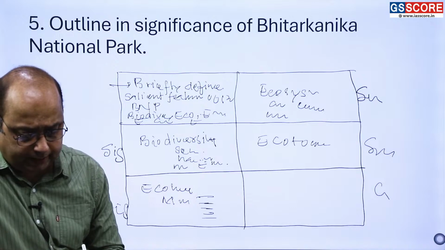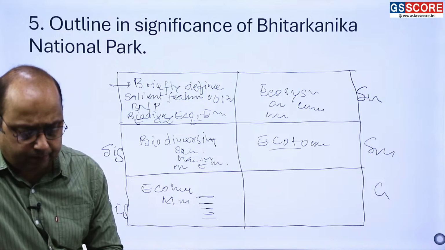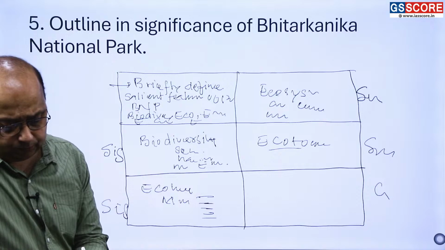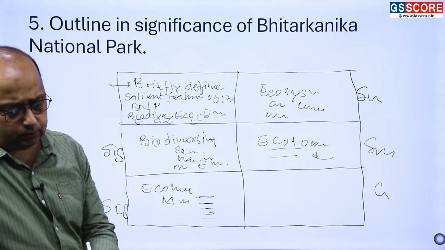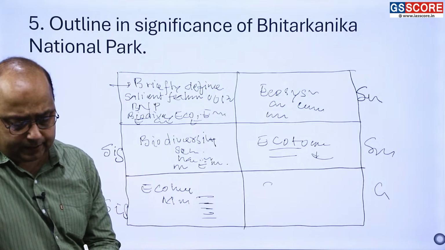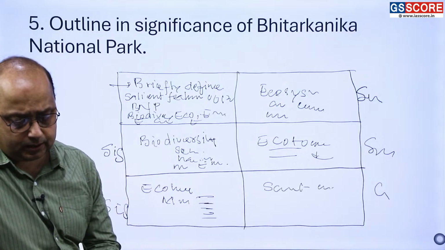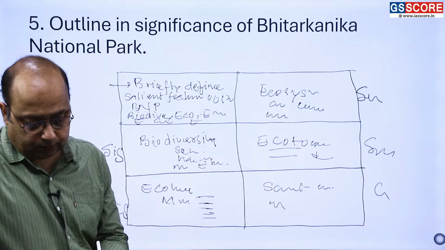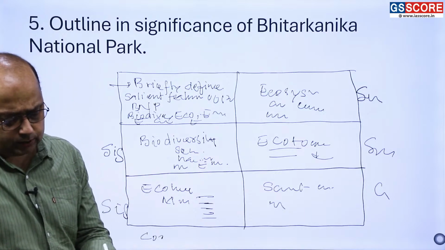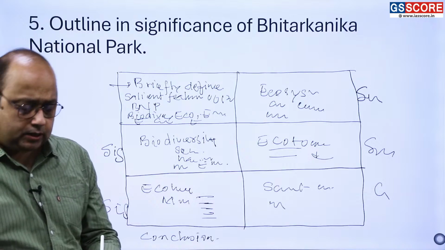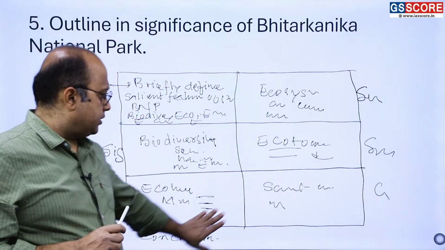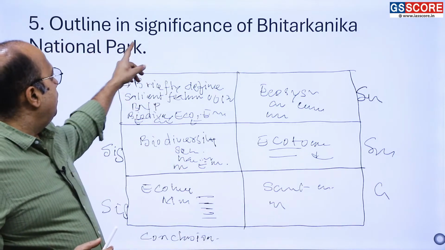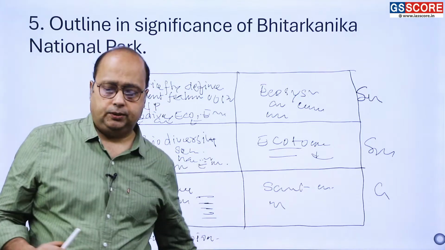In ecotourism you can tell that there are many opportunities we have. If things are running on sustainable development, we can achieve many things. And then you have to bring in some aspects of local participation also. And then scientific research, how it is going to be useful for scientific research. You have to tell that wildlife conservation efforts can be managed from this side, and then you have to write one conclusion. Looking at the word requirement, you can add or remove some paragraphs. So the purpose is that every time you have to give the significance.